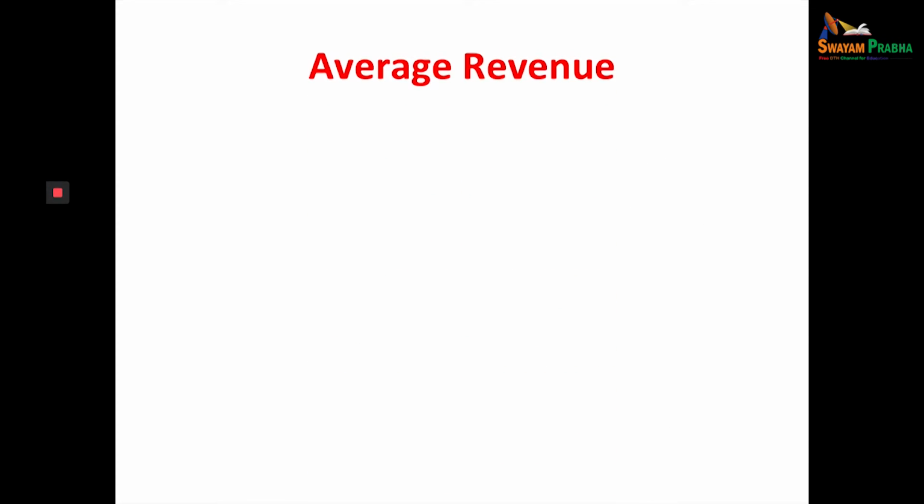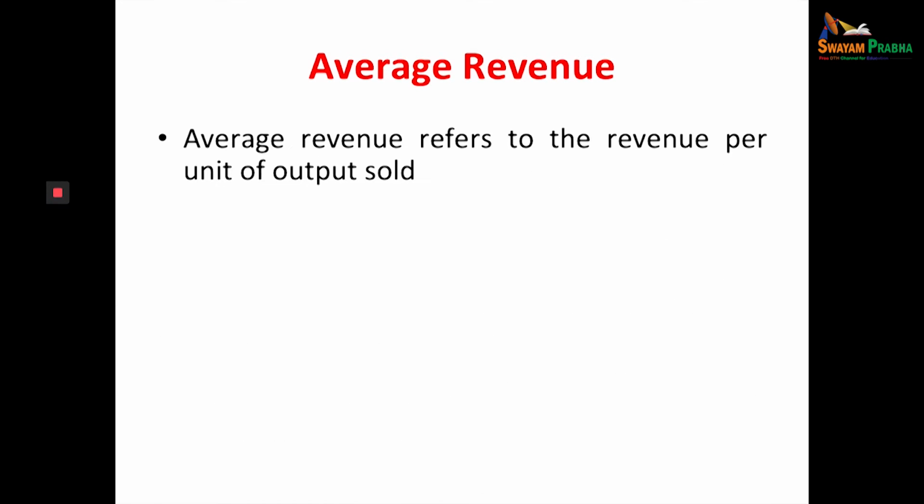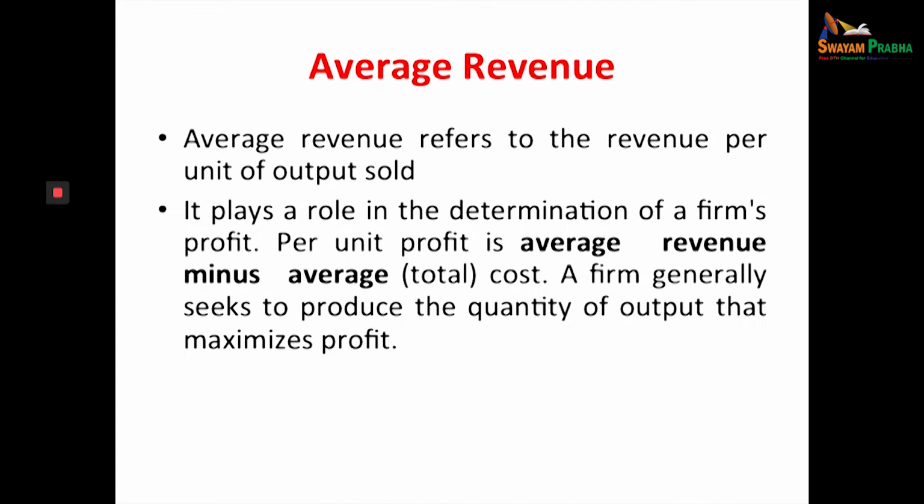Next, average revenue. Average means per unit. Average revenue refers to the revenue per unit of output sold during a given period of time. It plays a role in the determination of a firm's profit.